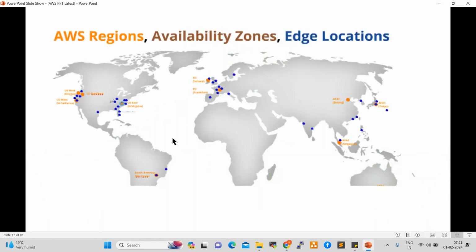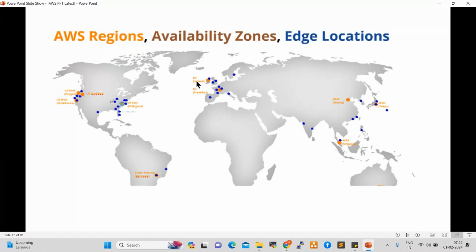So now here we have AWS regions, availability zones, edge locations. What is a region? Anyone? We discussed it already in previous sessions. A region is a geographical location. It is a data center. What is a data center, anyone? It's a server room, right?